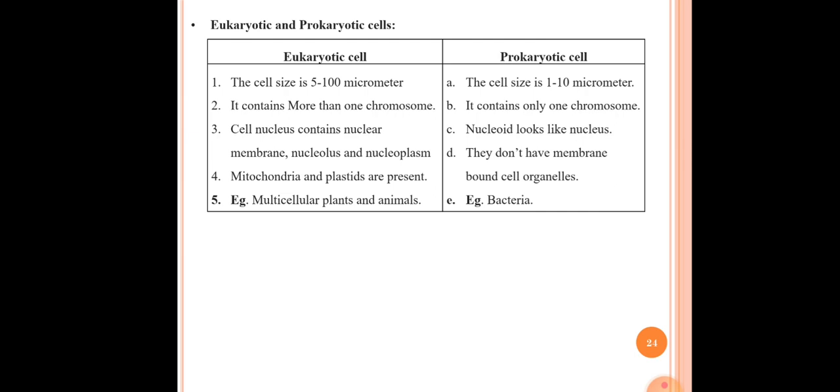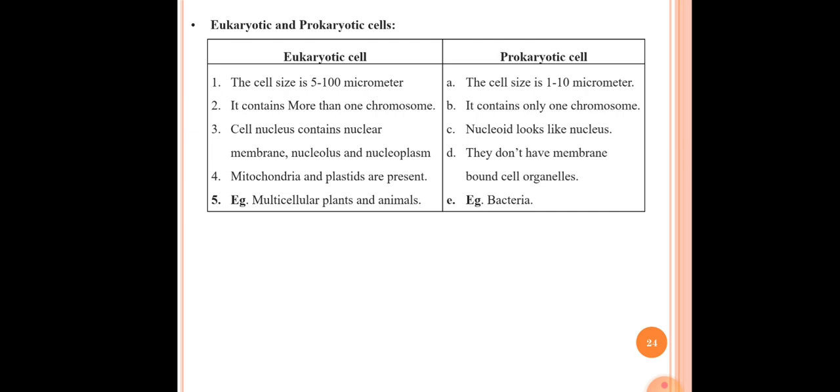The second difference is that a eukaryotic cell contains more than one chromosome. In the case of a prokaryotic cell, it contains only one chromosome.